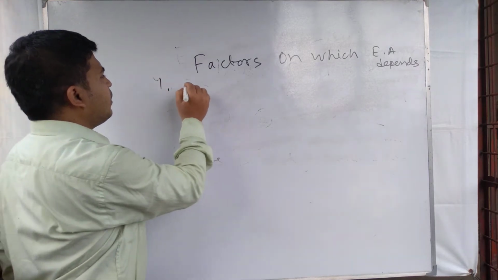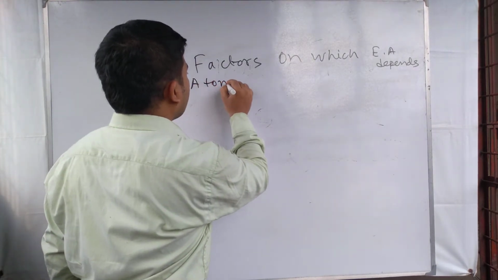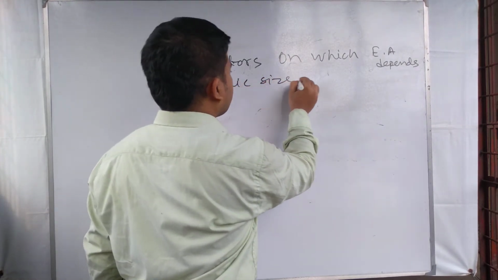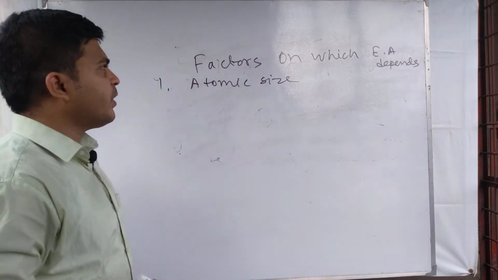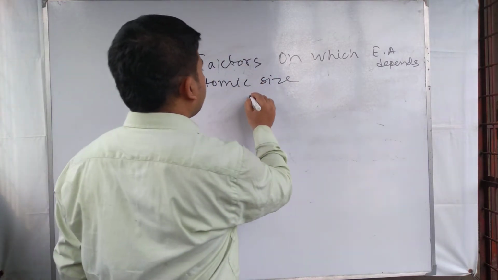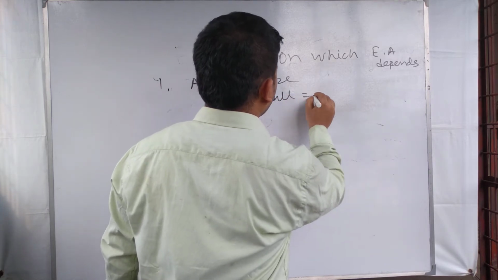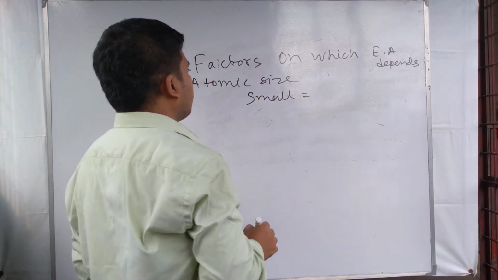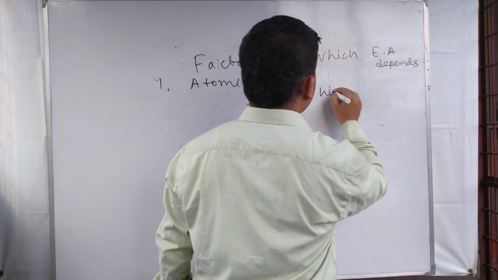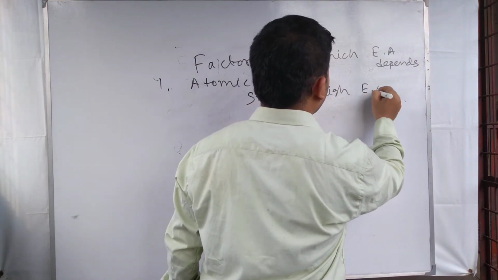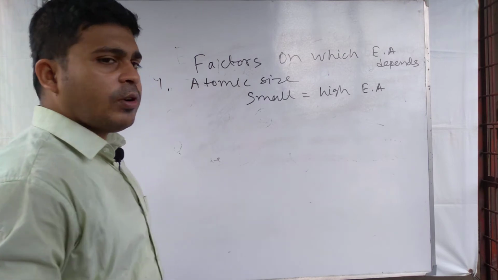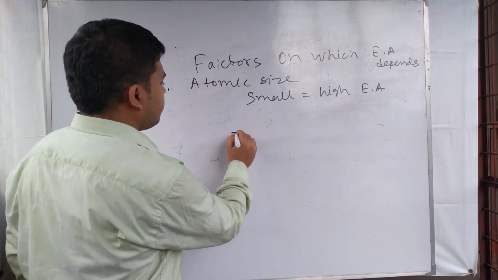The first factor is atomic size. Small size means high EA. Electron affinity is high because, look at the picture.